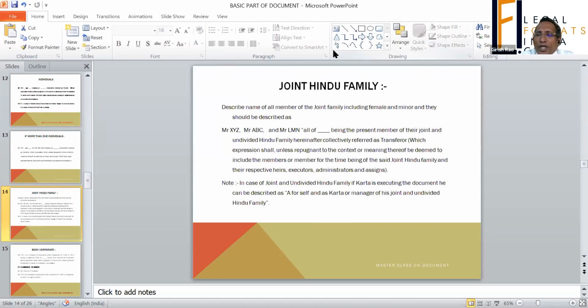All members of the joint Hindu family should be made a party to the document. We don't know at what point of time who will come.